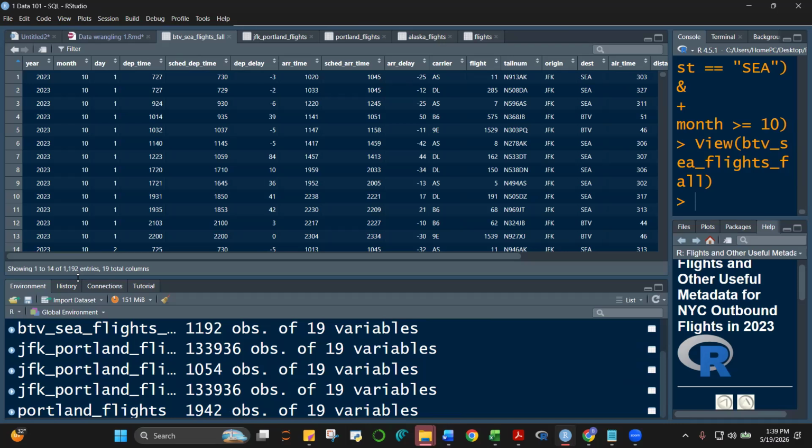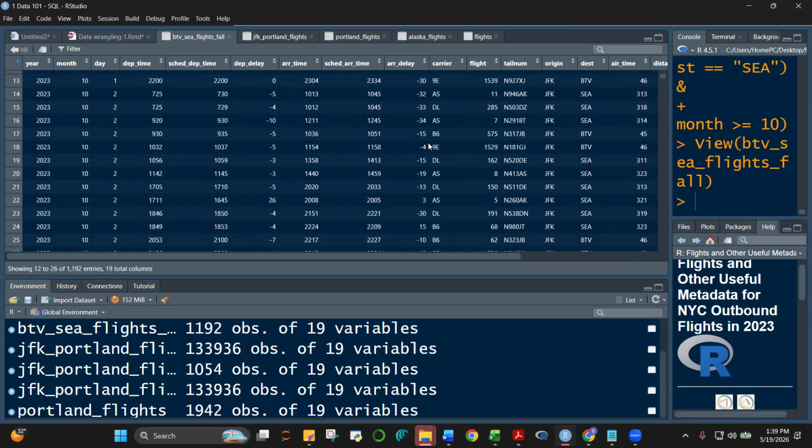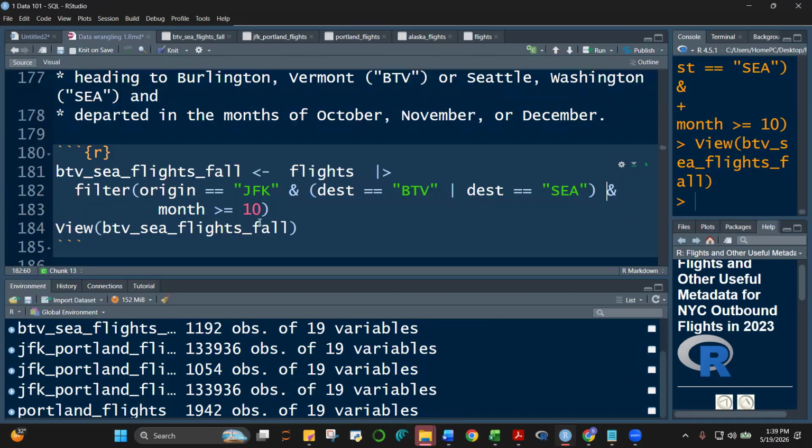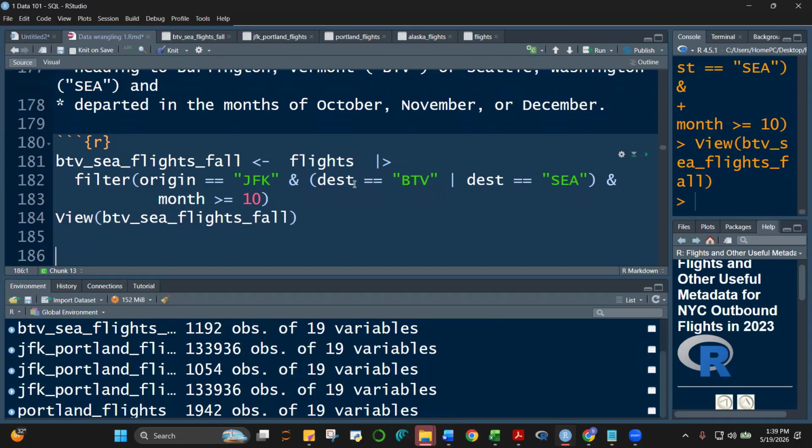So if you run this, what do we have? We have only 1192 observations. And just like the table that we were using a while ago, you can check, class.